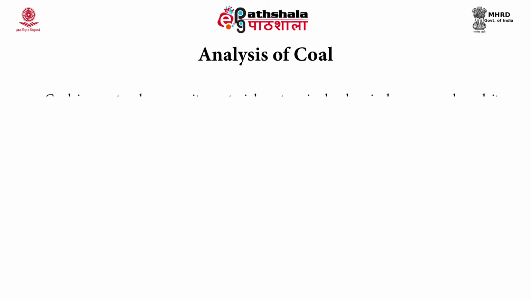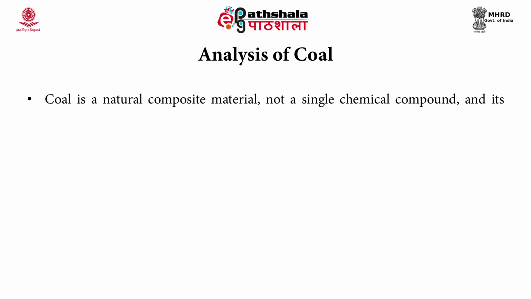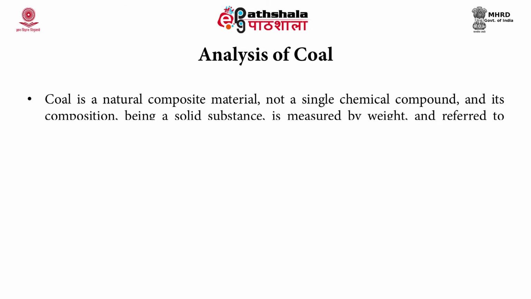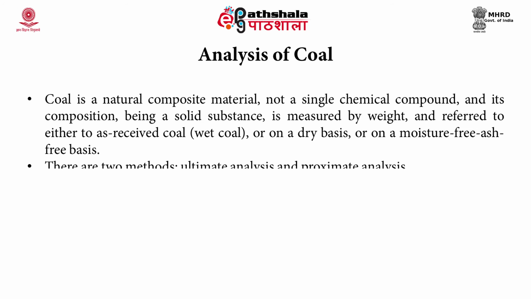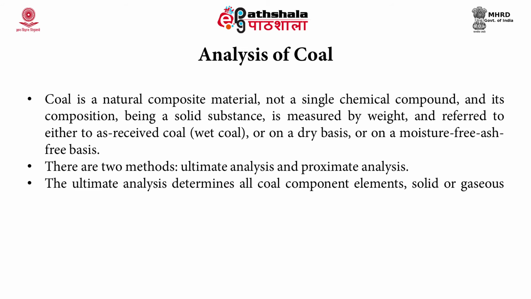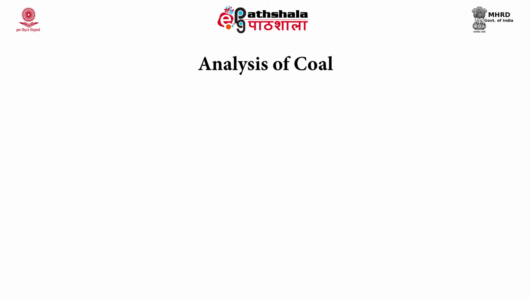The coal is a natural composite material consisting of a mixture of compounds in it, and it is measured by weight and referred as either received or wet coal basis, or on a dry basis, or on a moisture free ash free basis. So how to analyse this coal? There are two methods: ultimate analysis and proximate analysis. Ultimate analysis determines all the coal component elements, that is solid or gaseous. Here it is fixed coal plus volatile coal plus ash plus water.